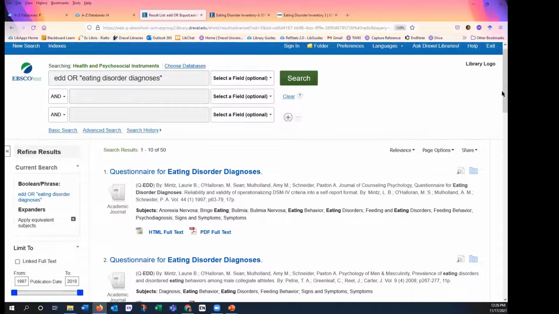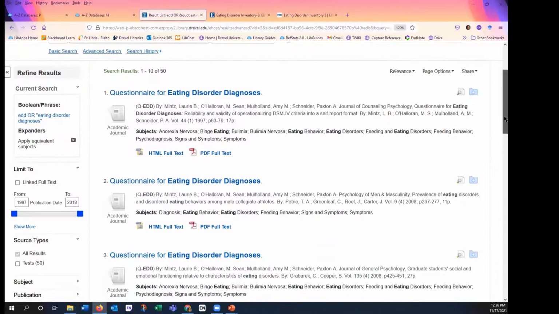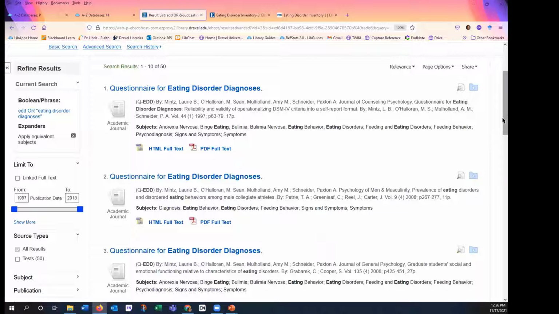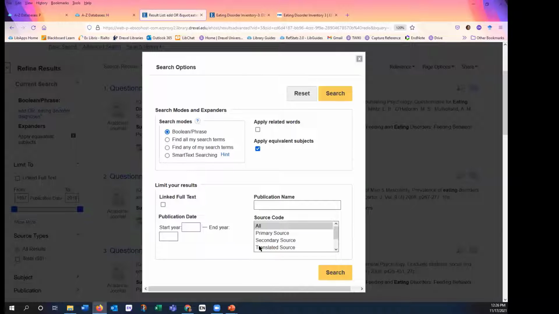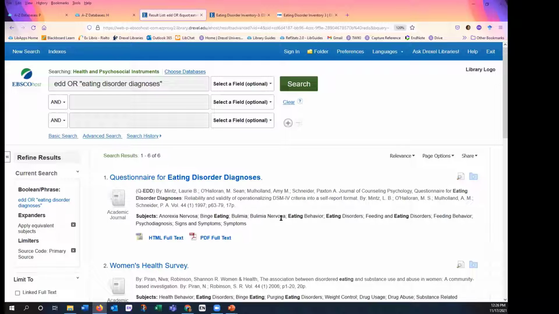If you're interested in trying to find the test, even though the Happy database doesn't include copies of the test, the articles that are indexed may. So it might be helpful to limit it to the primary source. Those are either written by the test author, or they may contain the test. If I click on show more here, here's the primary source. I would expect when I use that limit to have fewer articles, and I do.